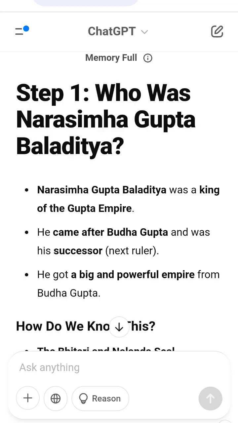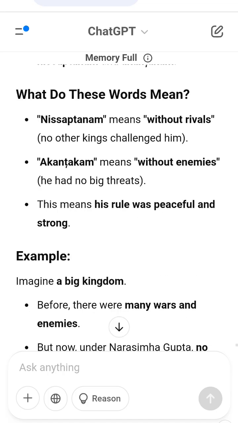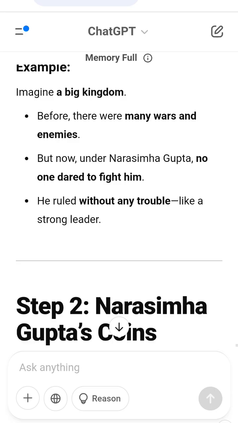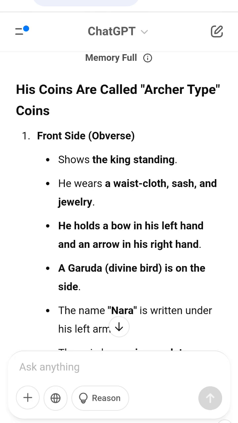Step 3. What do these coins tell us? 1. He was a powerful king. He ruled a rich and strong empire. He issued many gold coins, which means the economy was strong. 2. His rule was peaceful. No big enemies or rivals challenged him. He ruled without war or rebellion. 3. He was a Hindu king. His coins show Lakshmi, the goddess of wealth. This means he followed Hindu traditions.